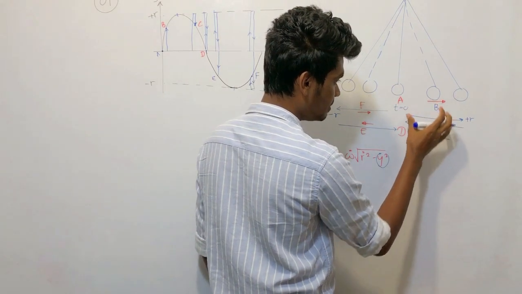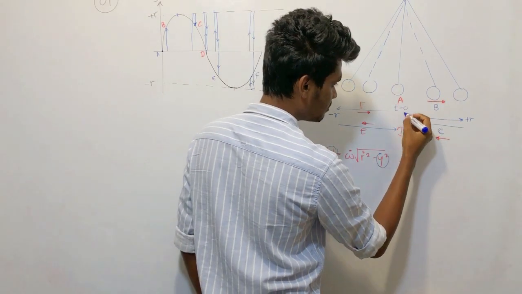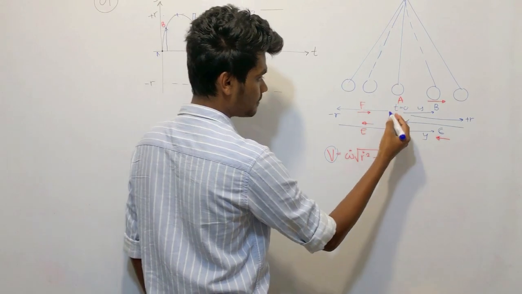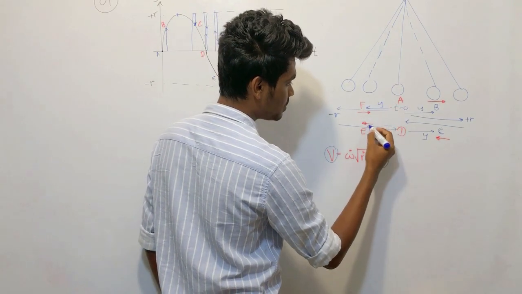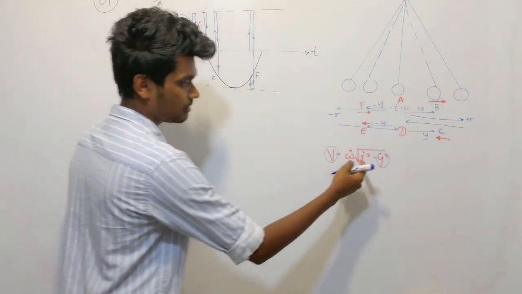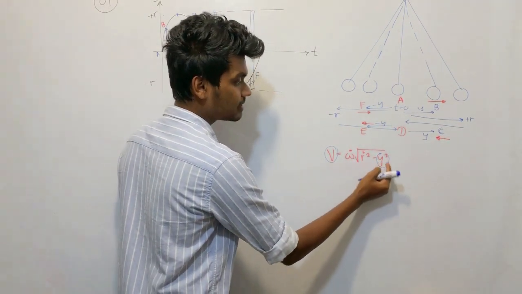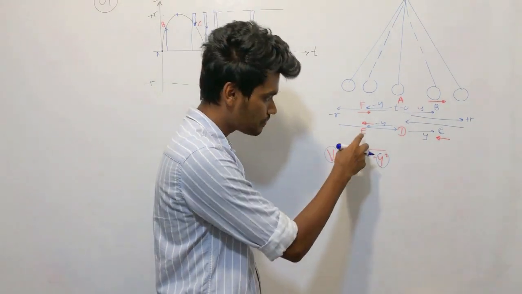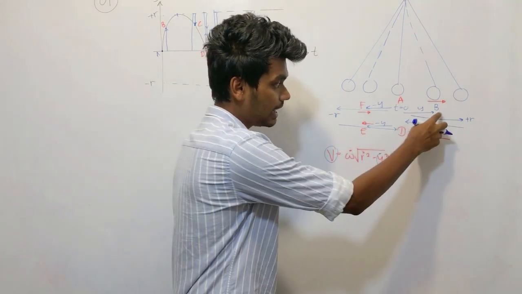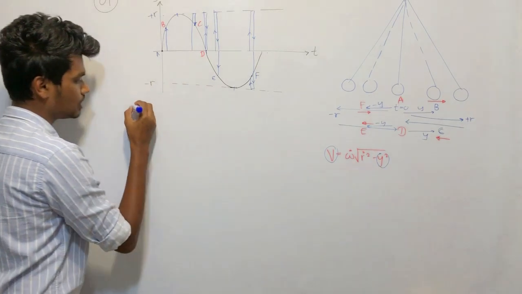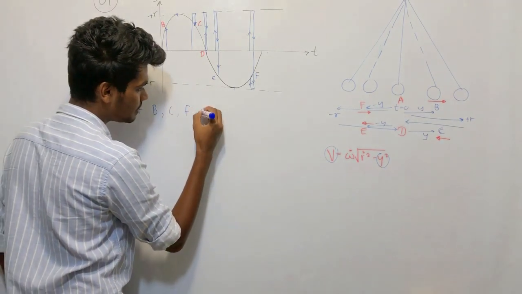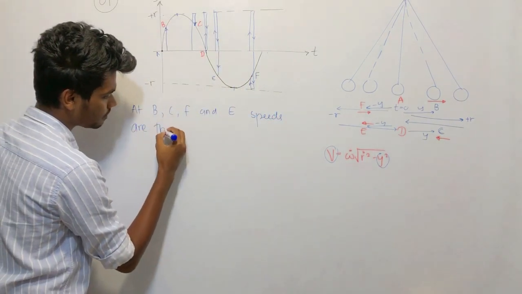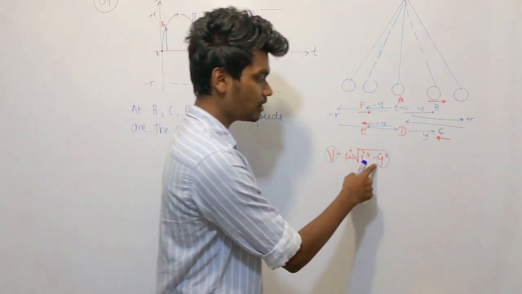Displacement is the same at which points? B, E, C, F. The displacement is y at B. C also has displacement y. F is also displacement y. E also has displacement negative y, but when you apply it to this formula, it's the same. If you consider the magnitude, the speeds at B, C, F, and E are the same. Why is the speed the same? Because the distance is the same.